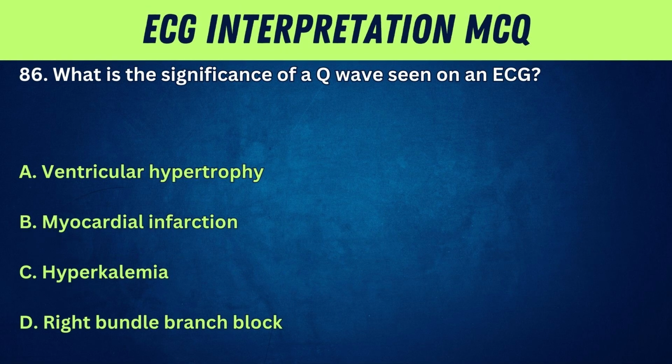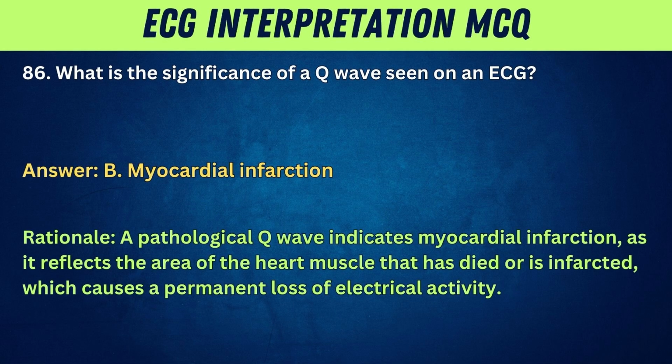86. What is the significance of a Q wave seen on an ECG? A. Ventricular hypertrophy. B. Myocardial infarction. C. Hyperkalemia. D. Right bundle branch block. Answer. B. Myocardial infarction. Rationale. A pathological Q wave indicates myocardial infarction as it reflects the area of the heart muscle that has died or is infarcted, which causes a permanent loss of electrical activity.